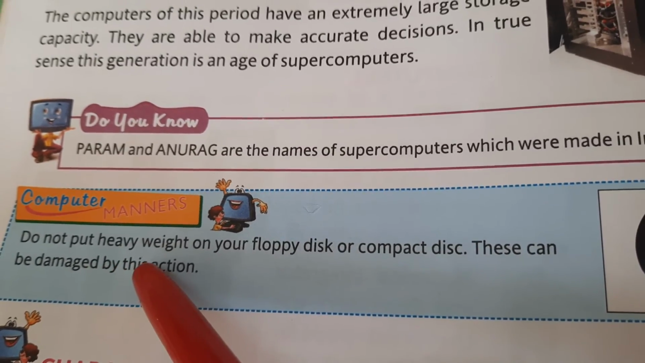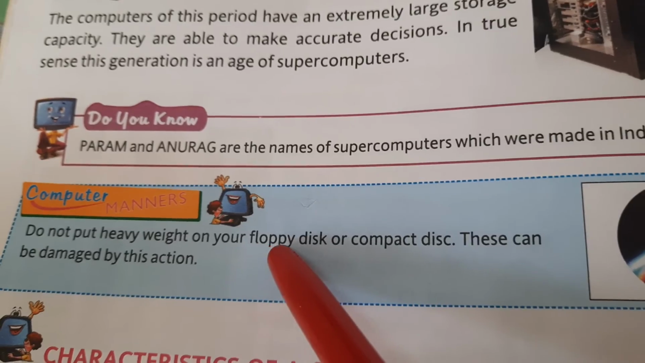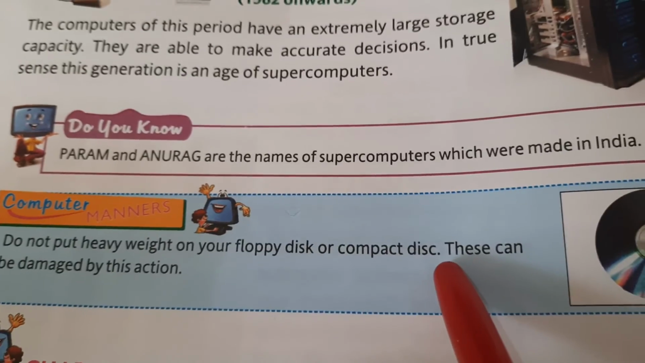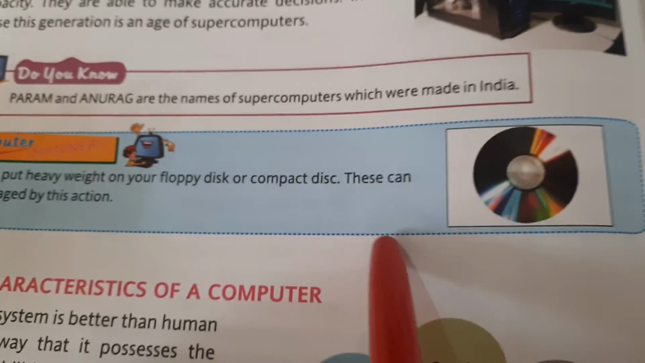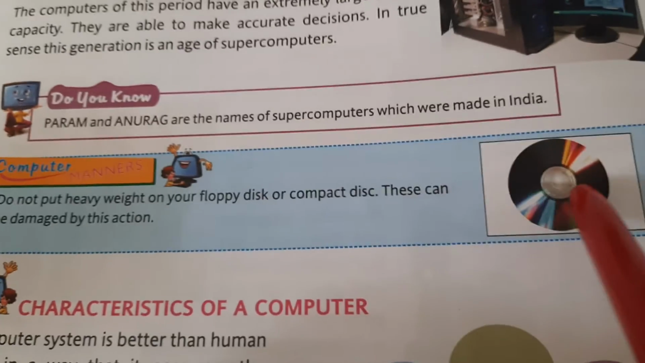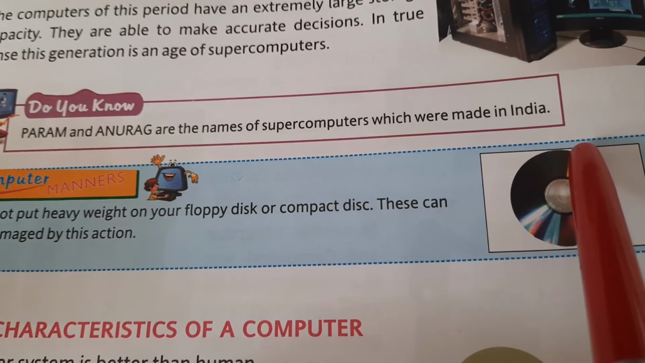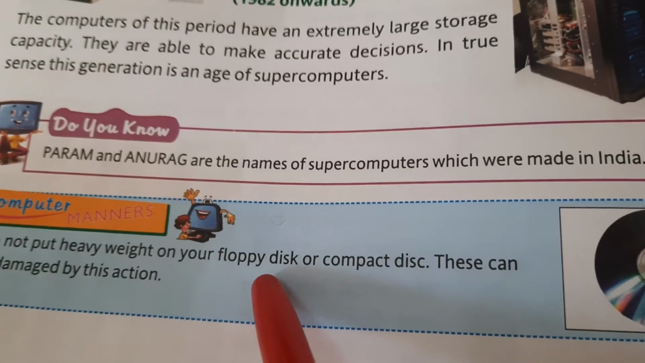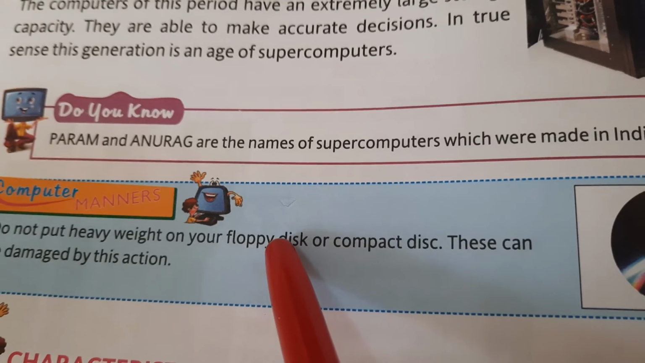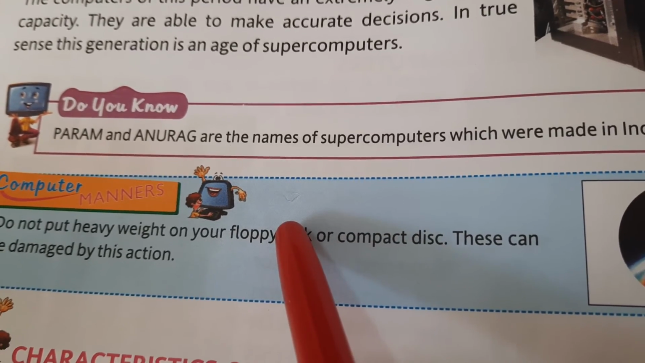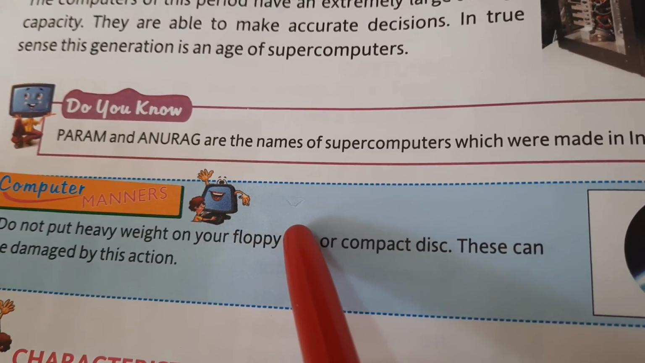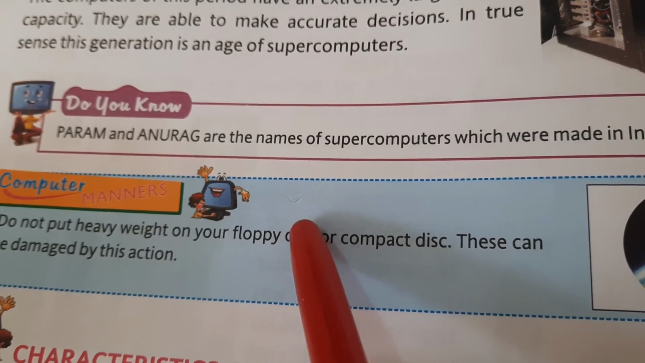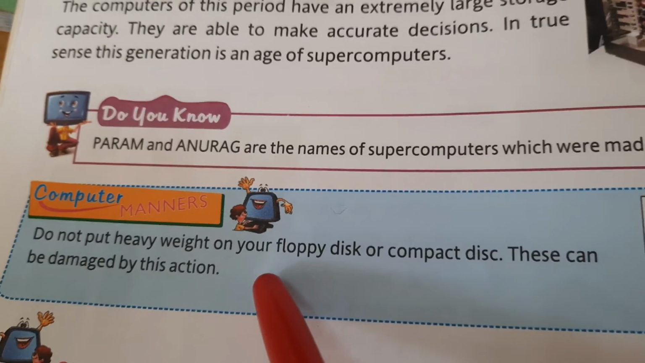Computer manners: do not put heavy weight on your floppy disks or compact disks. These can be damaged by the action. Compact disk is circular, and floppy disk used to be of rectangular shape. So we should not put heavy weight, or keep them in spaces where there is dust or uneven spaces, because it will harm them.